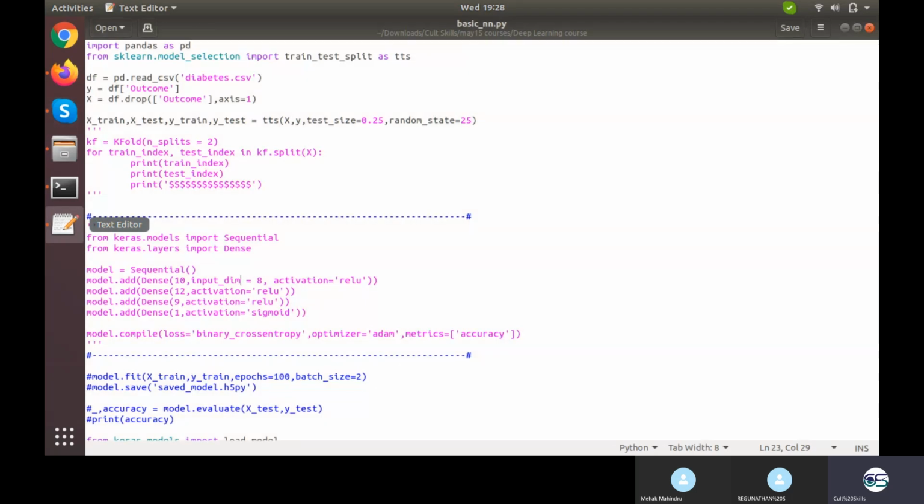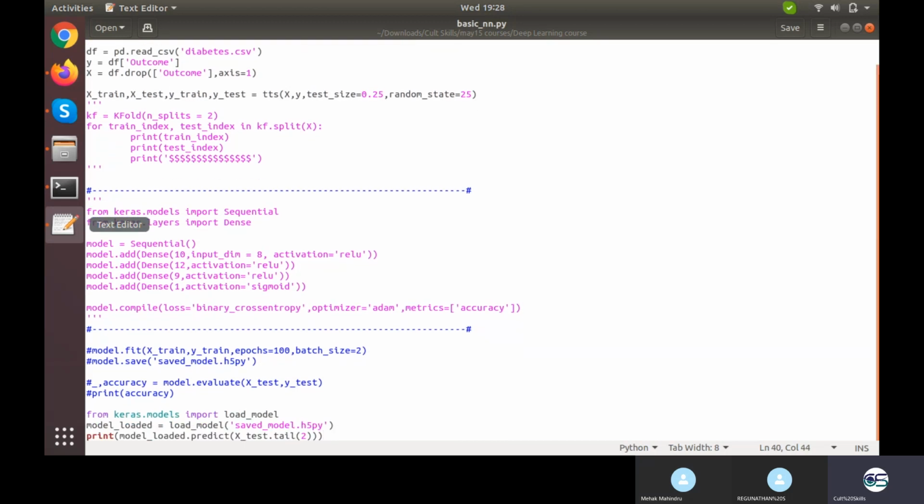This is the code for reference. Can you scroll down? Yeah, it's on the last. So it's model.save with the file name, and later on from keras.model import load model, then load model with the file name to be loaded, and where to store the loaded model.